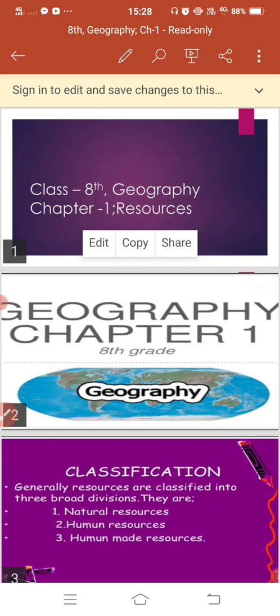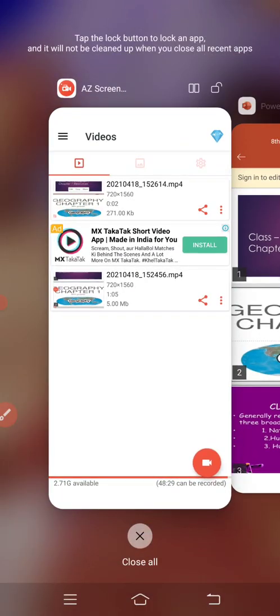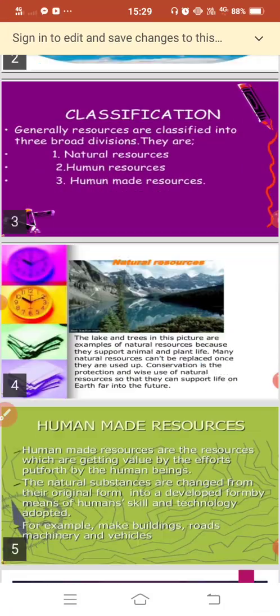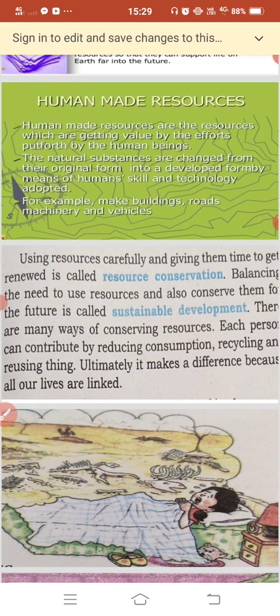And what are human-made resources? Those where we need to change the originality of the product or substance to fulfill our demand through various technologies are called human-made resources. Now, coming to the next point, we'll see how to conserve resources and how to sustain them.